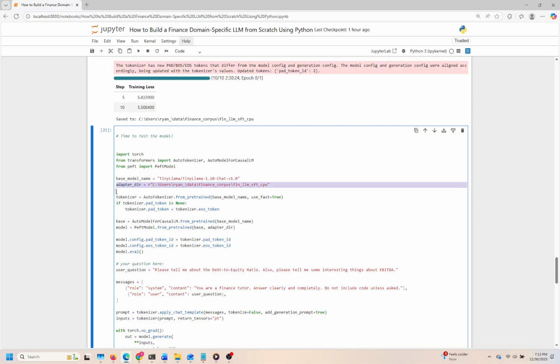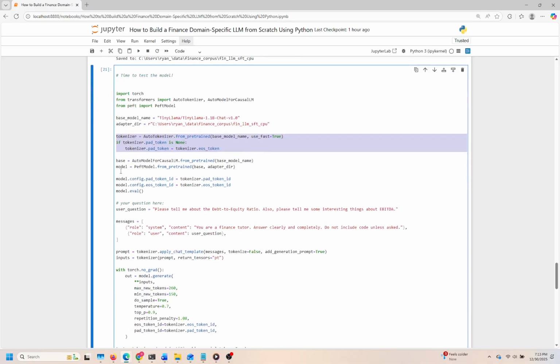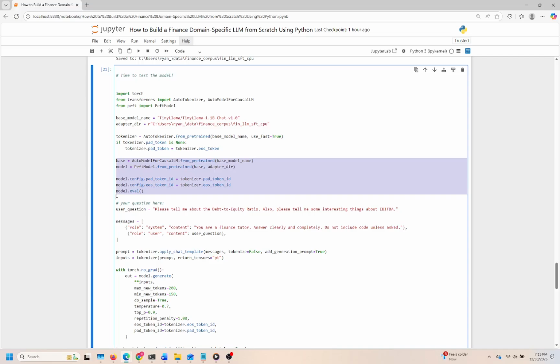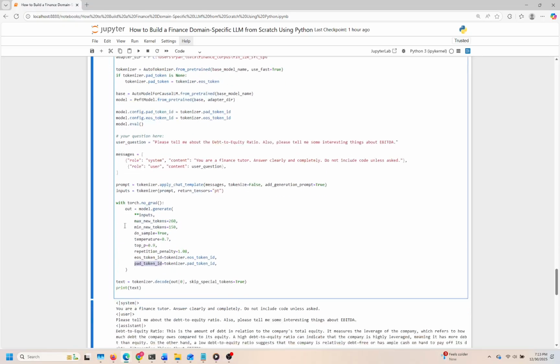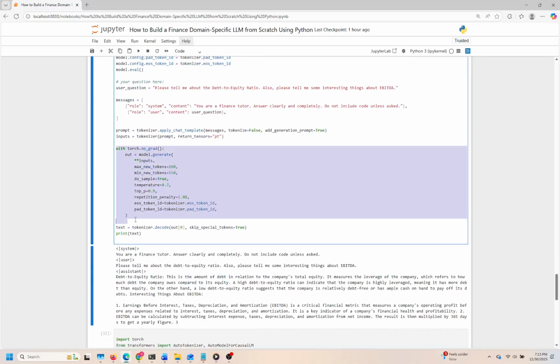After initializing the tokenizer, an important step follows. If the tokenizer doesn't already have a padding token defined, we assign it to the end-of-sequence token. This is crucial because it ensures that the model understands how to handle inputs of varying lengths correctly, avoiding potential mishaps during tokenization. The main model is loaded alongside this adapter, which enhances its applicability to our topic. An important configuration adjustment is made, where we set the model's padding and end-of-sequence token IDs, allowing it to understand when to stop generating text. We transition into evaluation mode, signaling that we're ready to assess performance rather than train the model further.